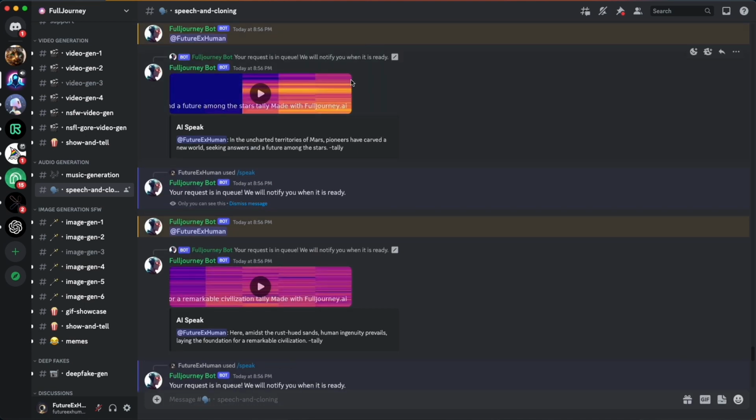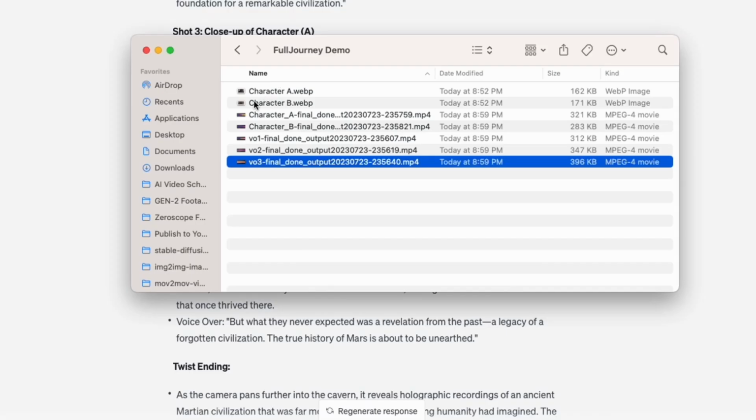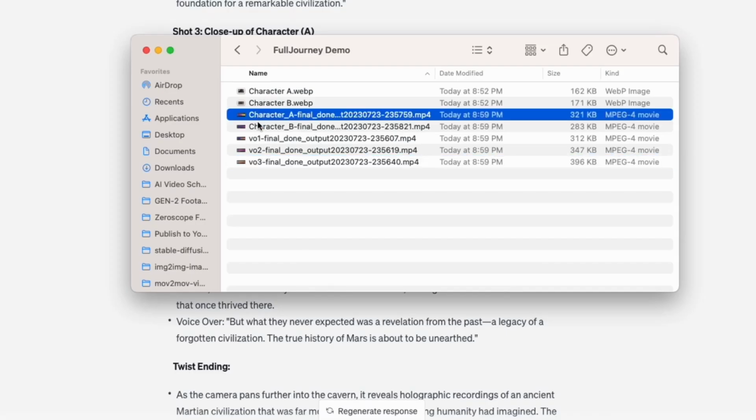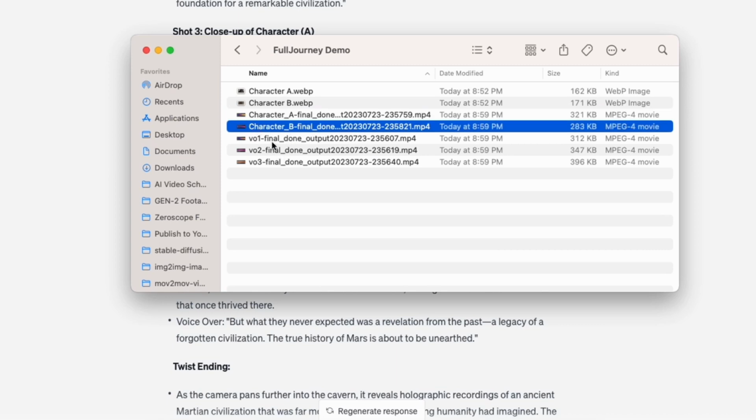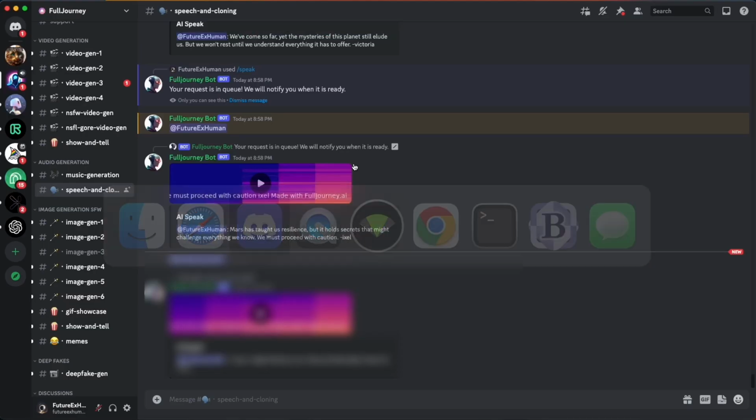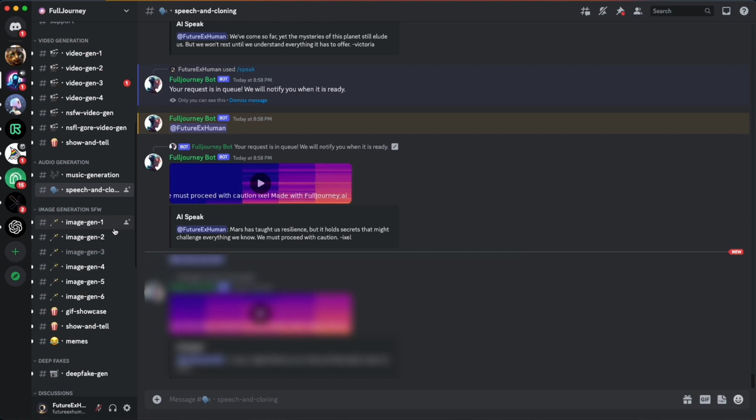All right, so let's download. We've got the little button there. We'll just download. So I've renamed these so I can really easily tell which one is character A, which one's character B, and which ones are the voiceover. That's going to come into play now when we go over to the deepfake part.